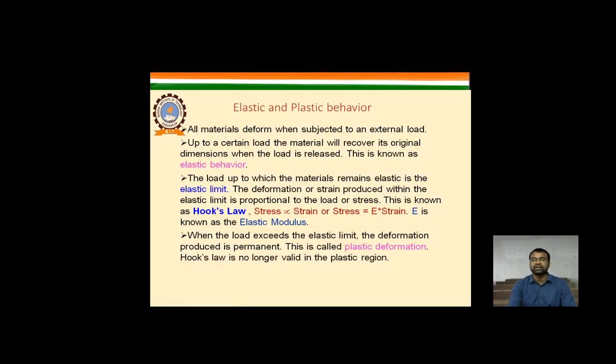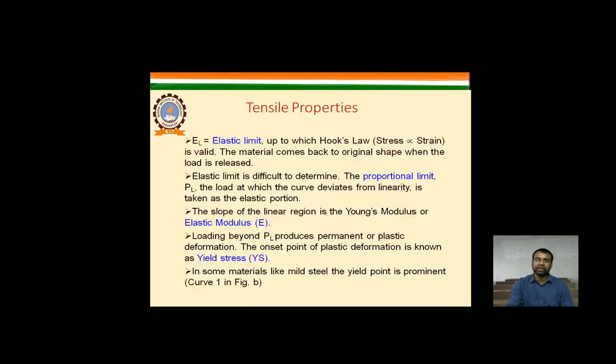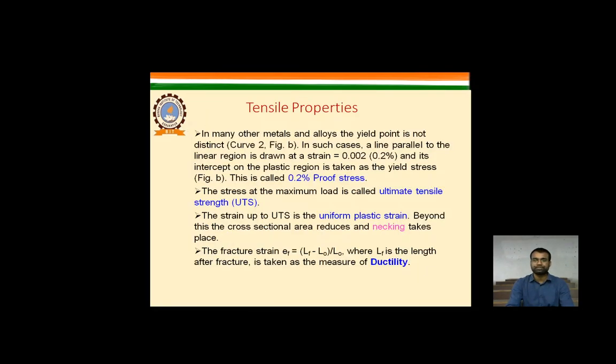So we will discuss in detail; today we are just focusing on the introduction. The strain up to UTS is uniform plastic strain. Beyond this, the cross-section area reduces as necking starts. As I told you, there is no space for the atoms to adjust themselves in that material and deform according to the deformation.